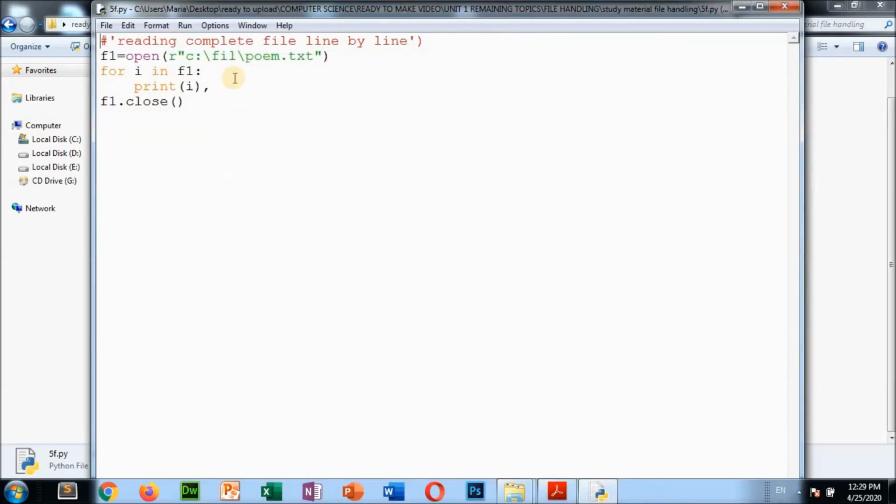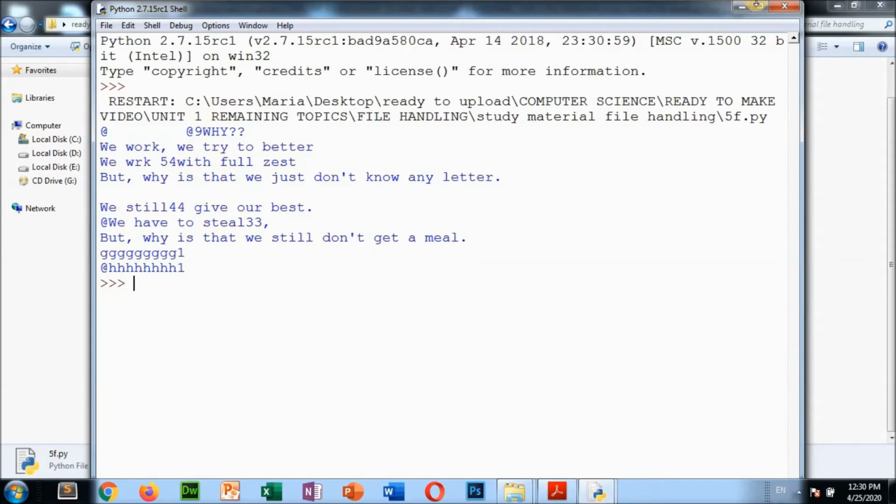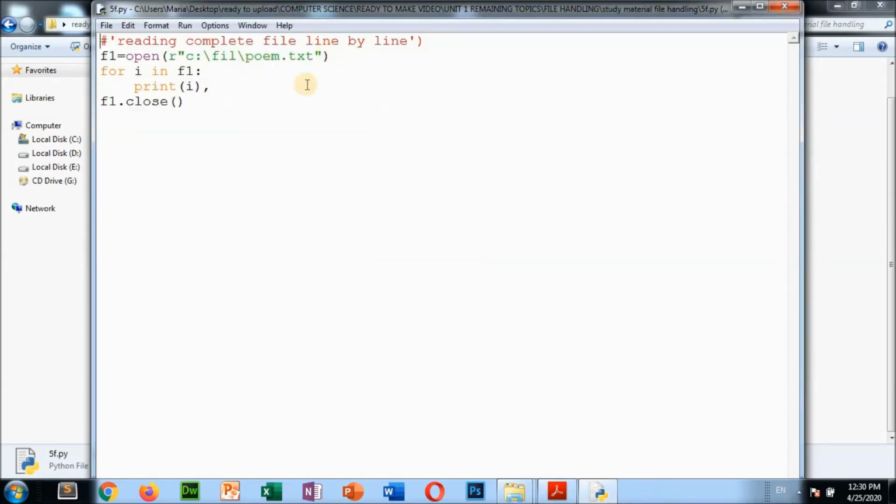Reading complete file line by line. So the same thing we are doing. So here, like this, you can also write by using a for loop. For i in f1, i is a looping variable in f1. So we are opening this file. However many lines are there, this many times this will execute again and again. So it will display, like with the while loop. See, the same thing is coming from the poem.txt file.